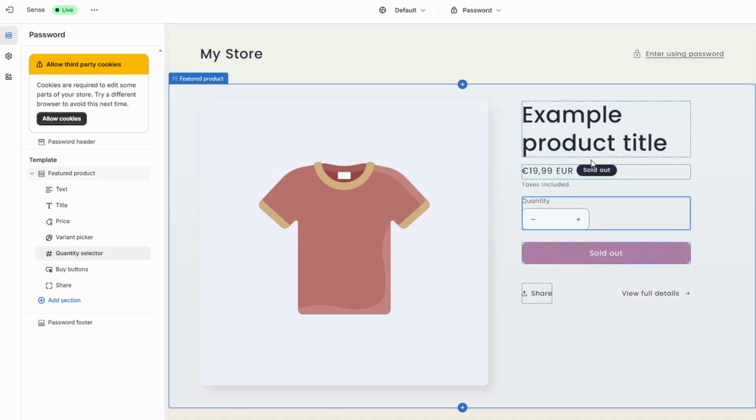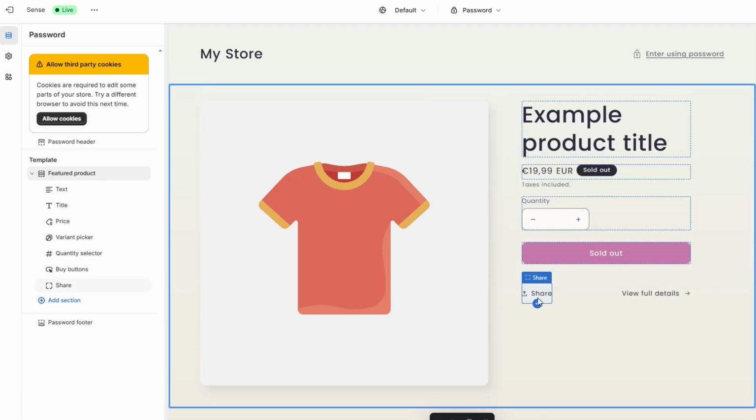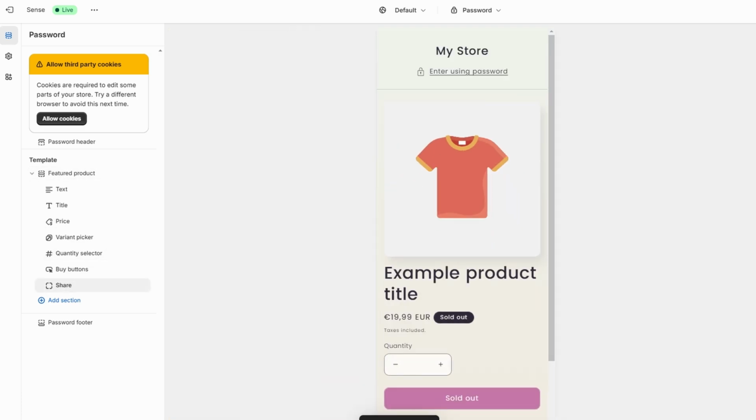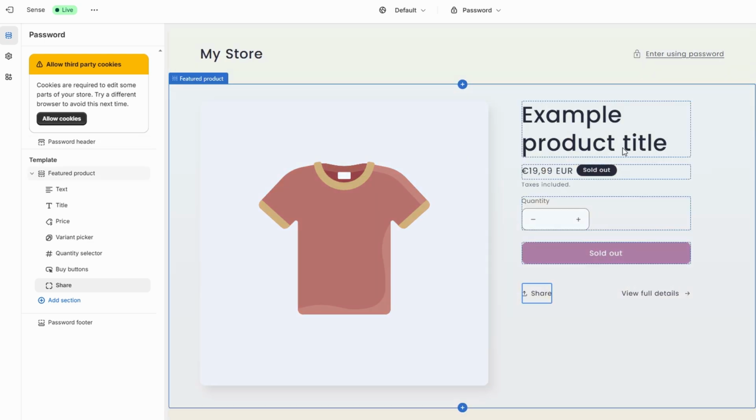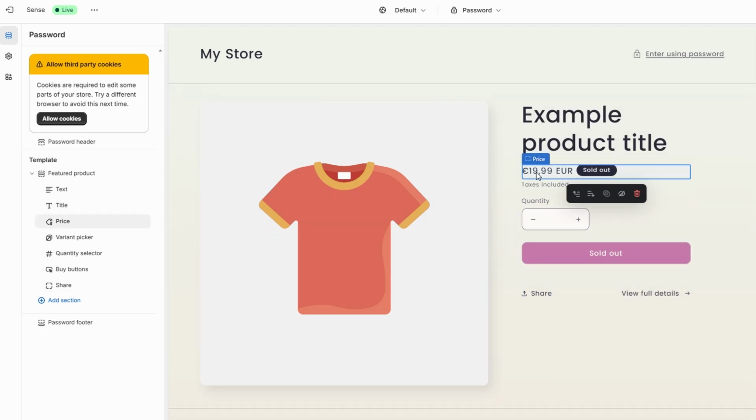Take the time to review the layout on different devices. Check both the desktop and mobile views to make sure the Metafields appear clearly and are positioned correctly. Ensure that the information doesn't look cluttered and that it enhances the customer's experience. If everything looks great, you're ready to publish your changes.